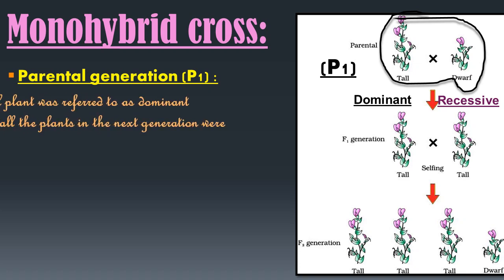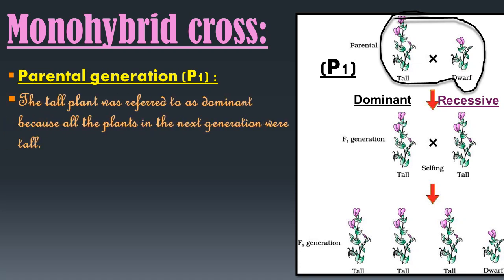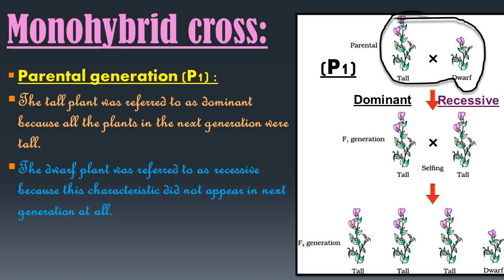Okay, so the tall plant was referred to as dominant. Why? Because all the plants in the next generation were tall. If you observe here, in the F1 generation all the plants are tall. And the dwarf plant was referred to as recessive. Why? Because this characteristic did not appear in the next generation at all.